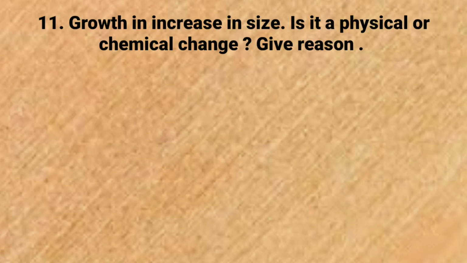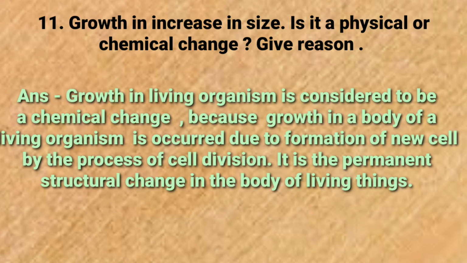Growth in living organism leads to increase in size. Is it physical or chemical change? Give reason. See, growth in living organism is considered to be a chemical change, because when growth in a living body takes place, it occurs due to formation of new cells, and formation of new cells takes place in our body by the process of cell division.